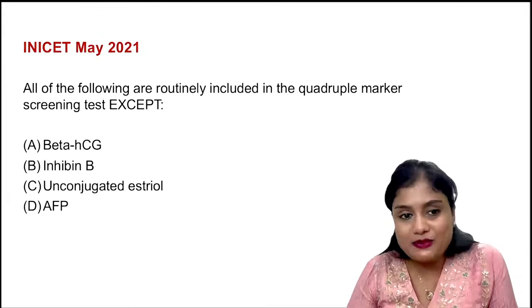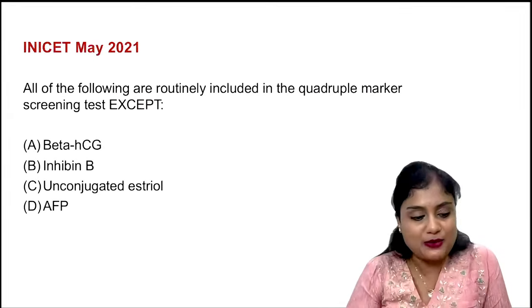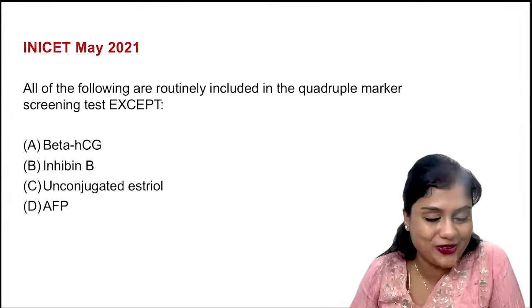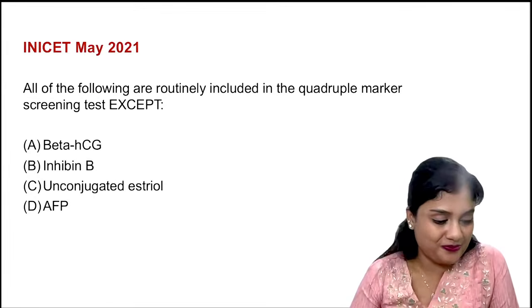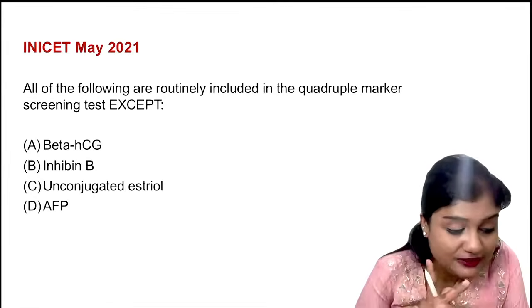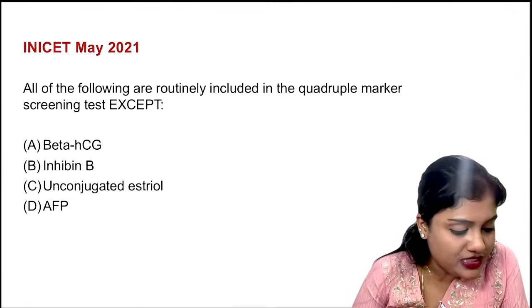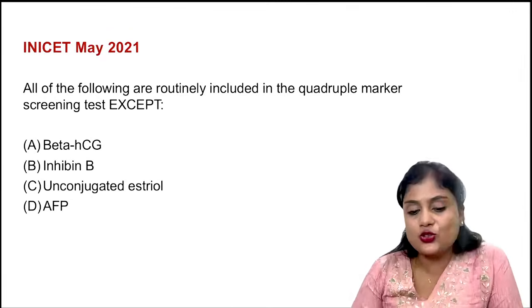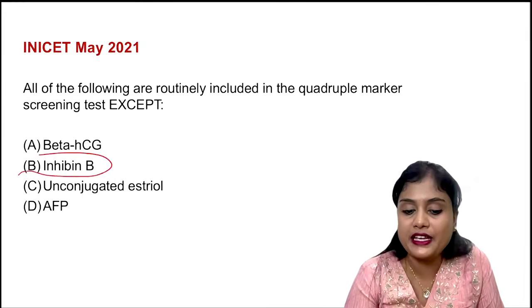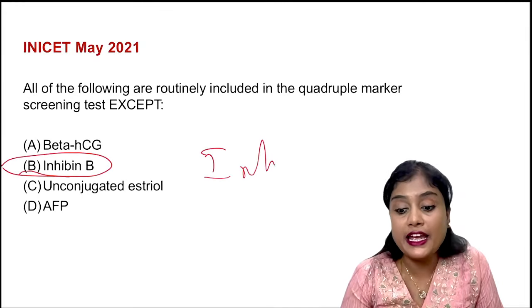Actually, the previous question and this question, both the answers are the same. I don't know whether you're answering the first question or the second question. Since Madhusudan has given two answers, I'm sure Madhusudan and Aisha gave me the two answers. Shruti also has given me one answer. Okay, so the correct answer, this is also inhibin B. I told you inhibin A is what we do.